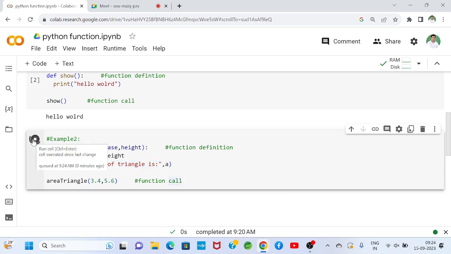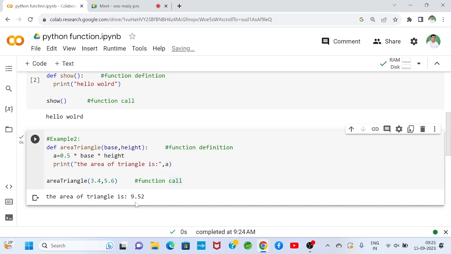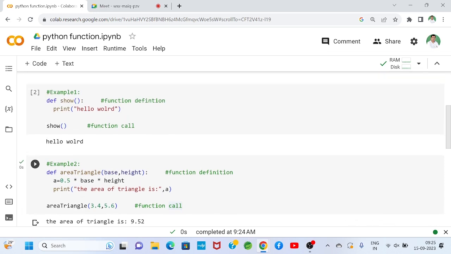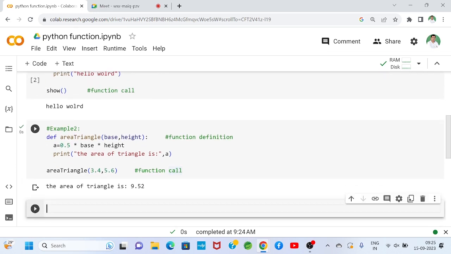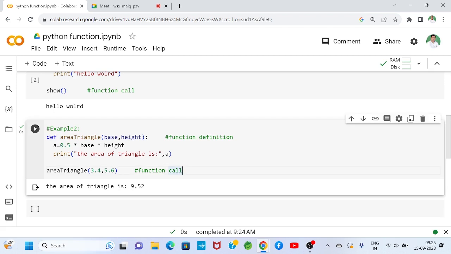You see, now I will hit run. So I got the area of the triangle is 9.52. In this way we observe that when a function is called, the function definition executes. A question may arise: sir, can we give the value at runtime through the keyboard? Yes, we can give the value at runtime.